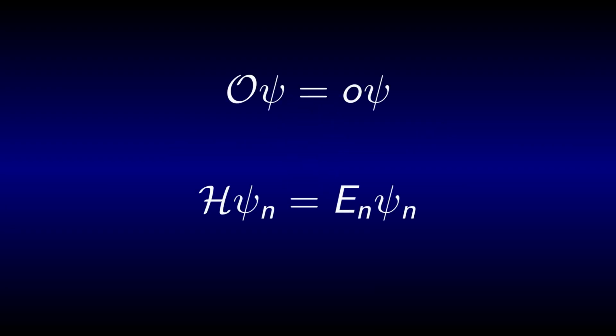There are some states that are only multiplied by a constant if you act on them with a specific operator. These states are called eigenstates of that operator, and the constant is called eigenvalue. For example, the solutions we found for a particle in a box are all eigenstates of the Hamiltonian to the eigenvalue En. The postulate of measurement states that if you do a measurement, the system is in an eigenstate of the corresponding operator afterwards, and the value you measure is the corresponding eigenvalue.